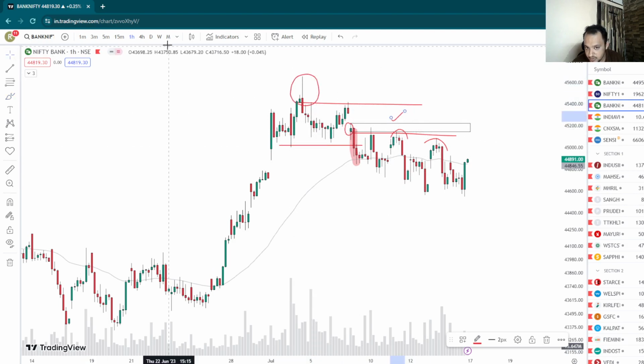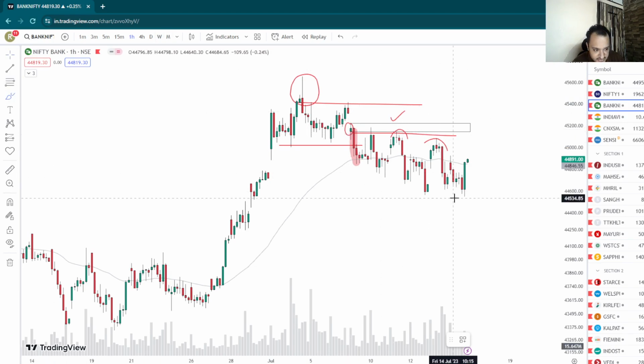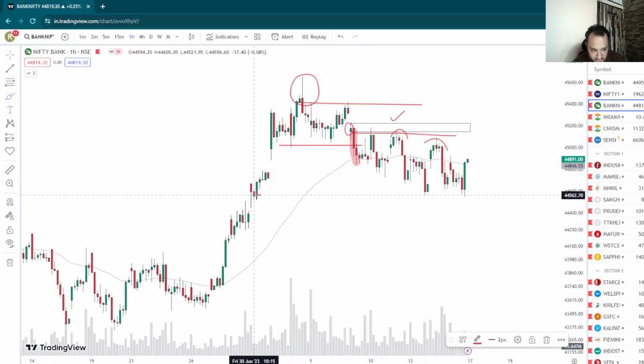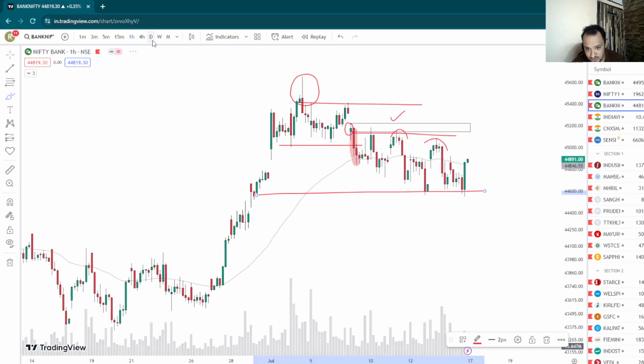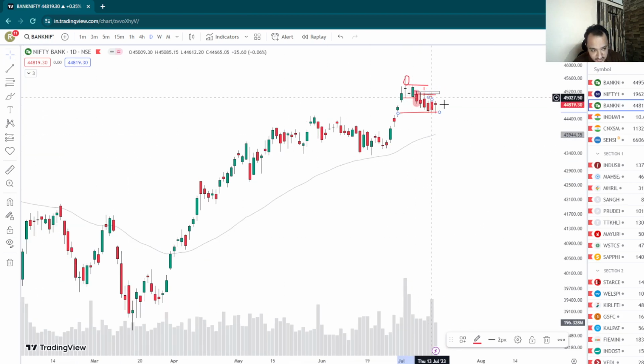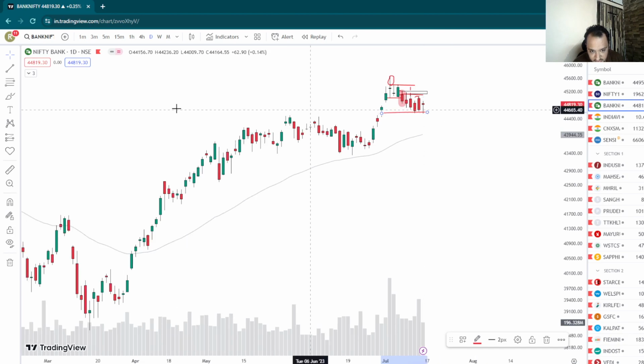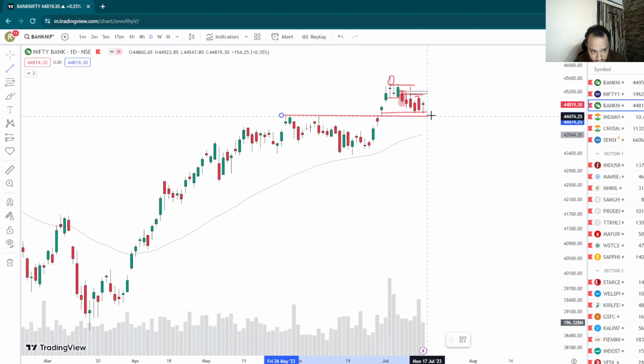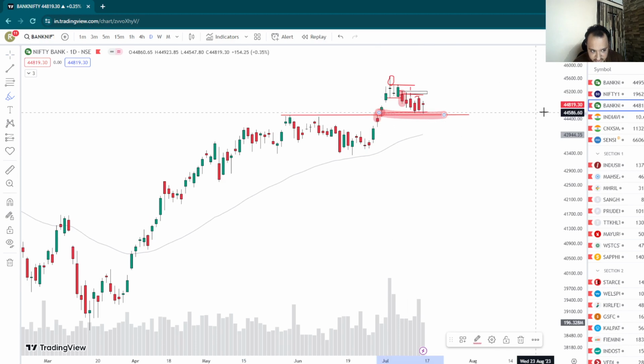I've been very vocal about it, and now we are seeing some sort of a move down into this area, even though a big fall hasn't happened yet, like we would normally expect. So this is some sign of strength, but we have basically tested the base from where it broke out, and we have also tested a demand zone from which it started to move up. All right, which is basically this area right here.